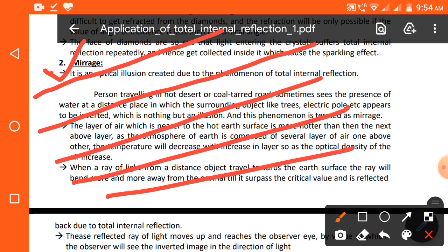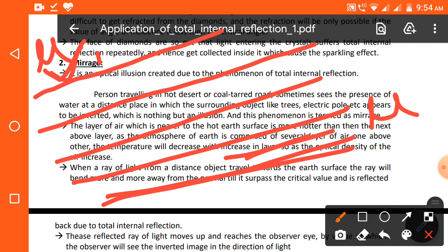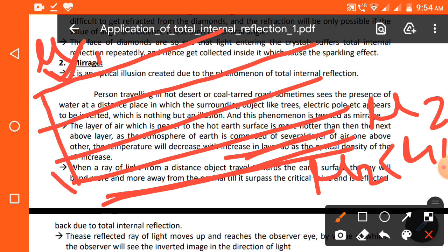This layer is the topmost layer. This layer has a refractive index of mu1, and this bottom layer has a refractive index of what? Mu2. That means mu2 is less than mu1, and the refractive index is decreasing in the layer.